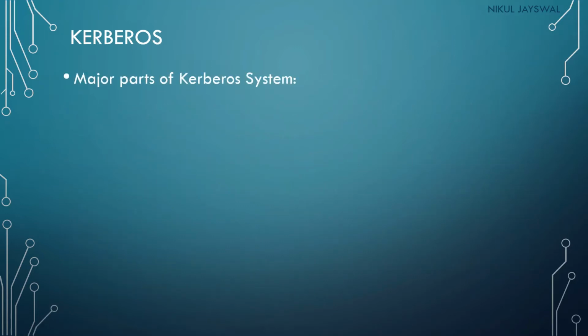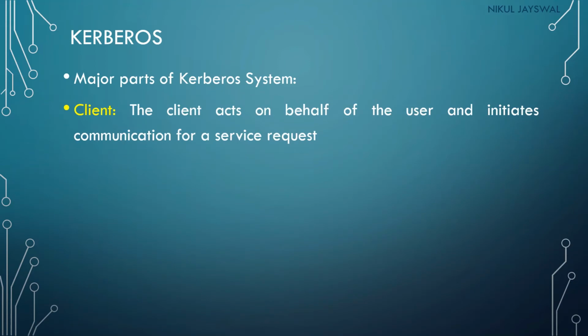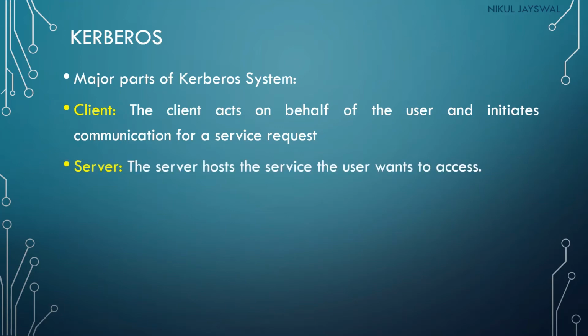The major parts of the Kerberos system are: first is the client. The client acts on behalf of the user and initiates the communication for the service request. The server hosts the service that the user wants to access. So basically the client will use the services that have been provided by the server. The server will only provide the service to the authenticated client. So for the authentication between the client and server, the Kerberos system will be used.